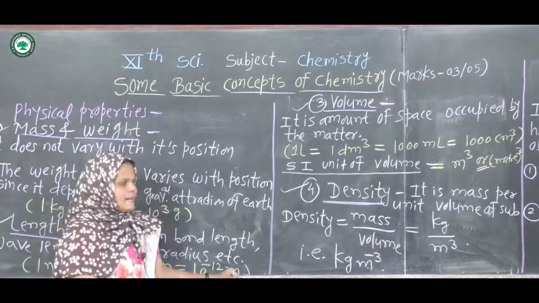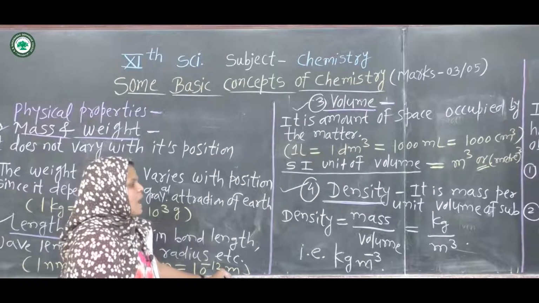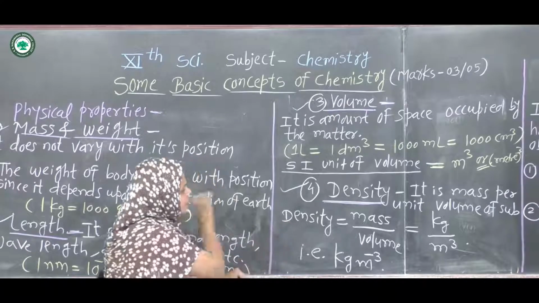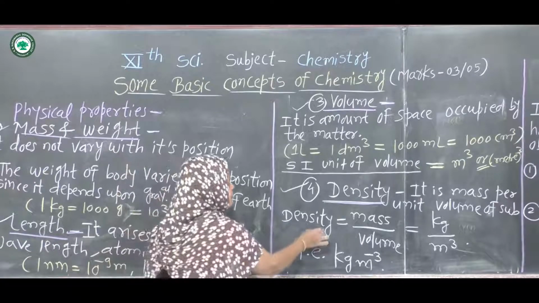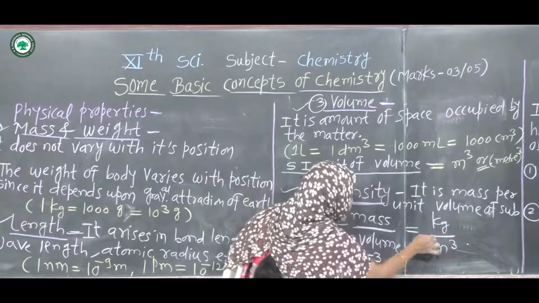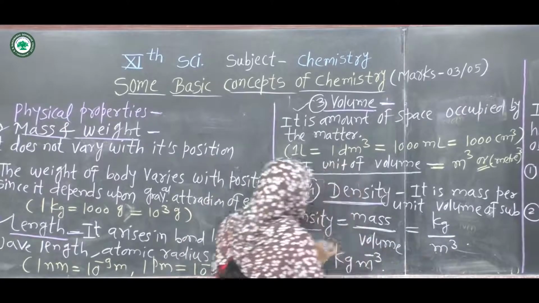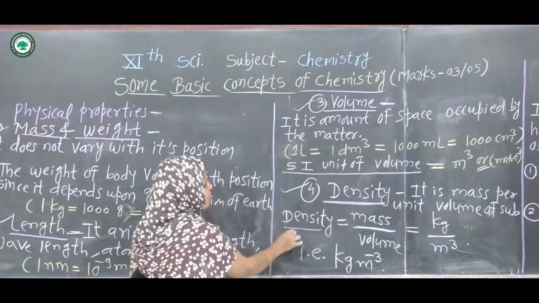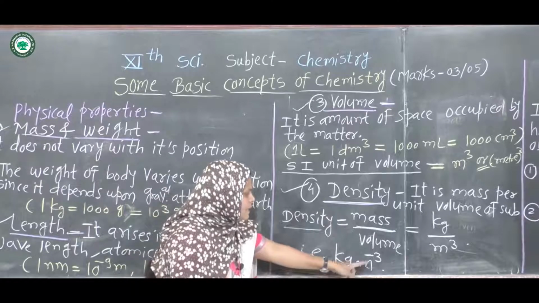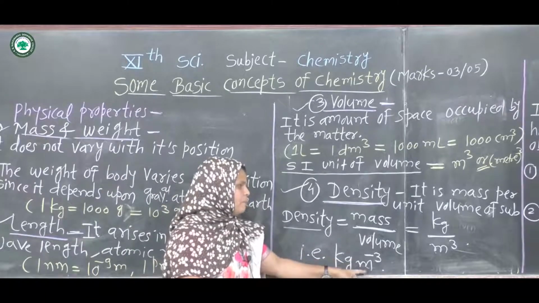Next is the fourth physical property, which is density. Density is the mass per unit volume of a substance, meaning mass divided by volume. We calculate the unit of density. Mass is measured in kilogram, and the SI unit of volume is meter cube, so we get the unit of density as kg per meter cube.